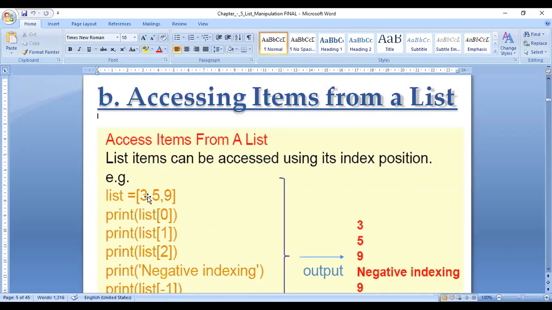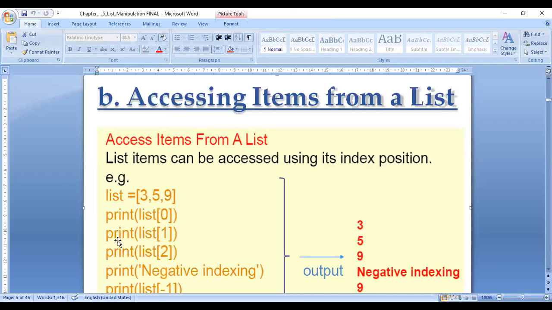So how to get the value? 3 is in the 0th position, 5 in the first position, 9 in the second position. If I want to retrieve a value, you can give slices also, or a direct index number. Print list[0], 0 means 3 will be printed, that value in the 0 position is 3.